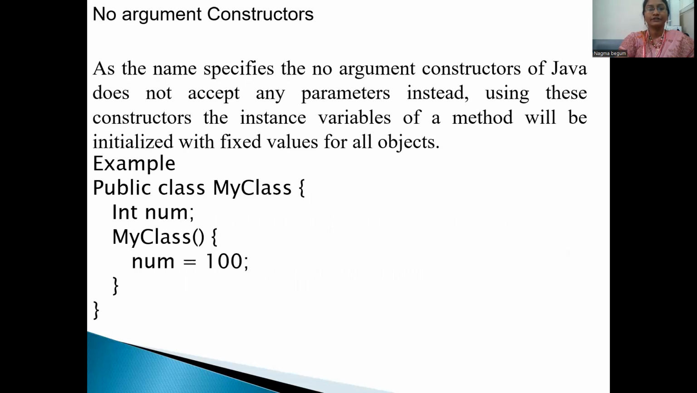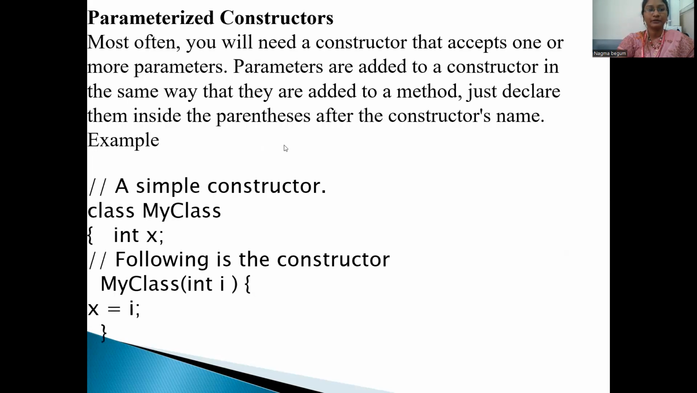First, we'll discuss the no-argument constructor. What is a no-argument constructor? As the name specifies, the no-argument constructor of Java does not accept any parameters. Instead, using this constructor, the instance variables of a class will be initialized with fixed values for all objects. Example: public class MyClass { int num; MyClass() { num = 100; } }